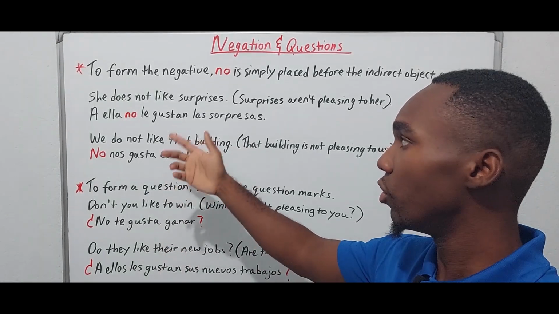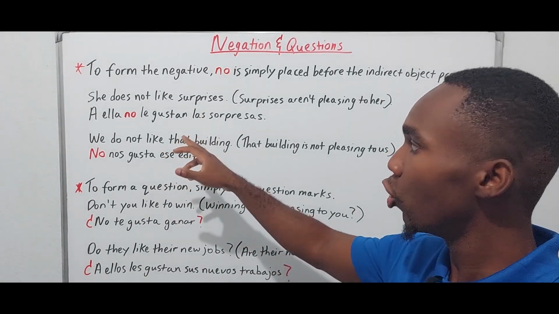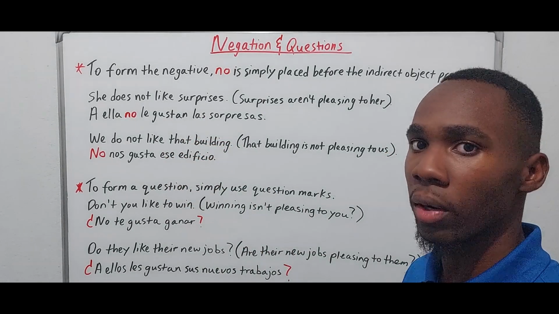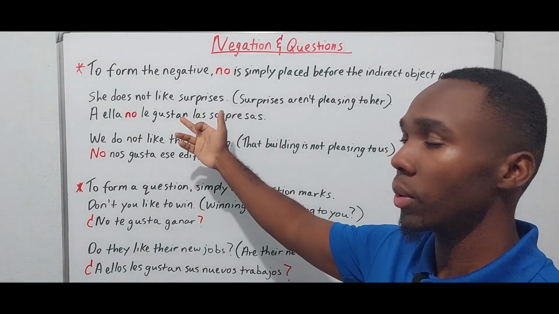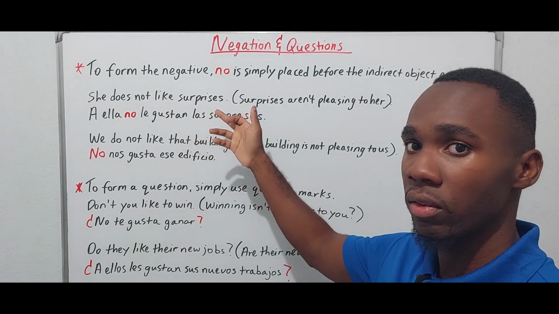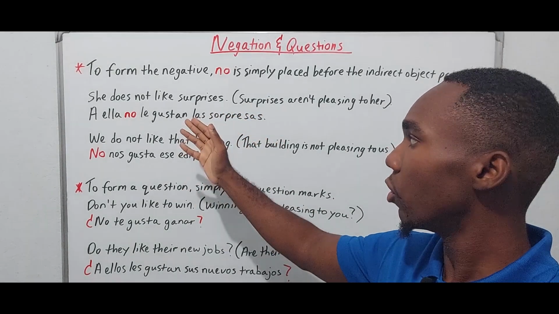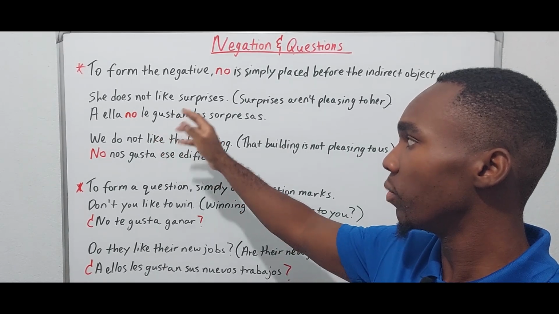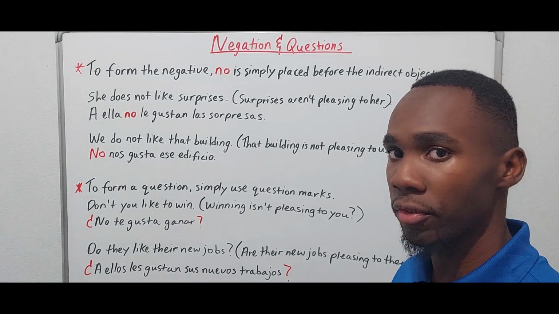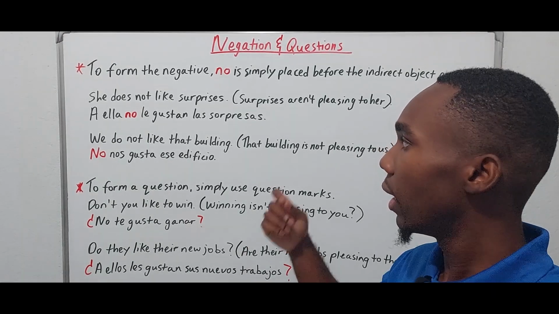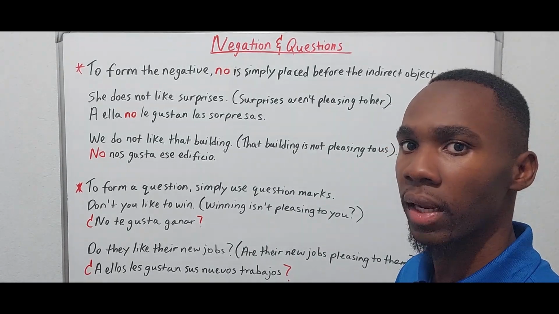So we use the prepositional phrase, a ella no le gustan las sorpresas, right? Of course, gustar would have to be plural because sorpresas would be plural, right? So the no goes before the indirect object pronoun. That's how you form the negative, right? A ella no le gustan las sorpresas.